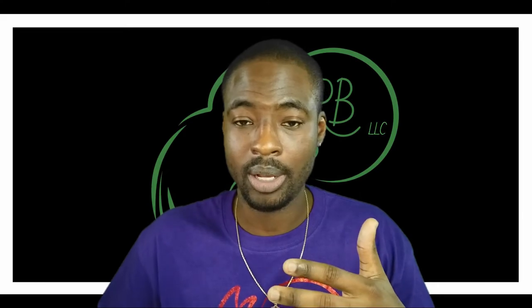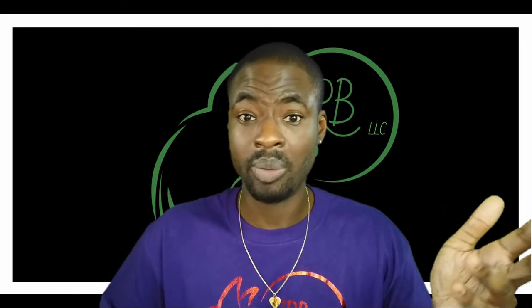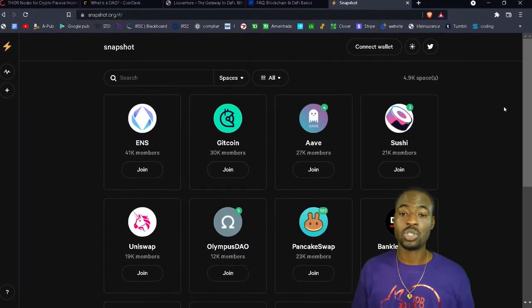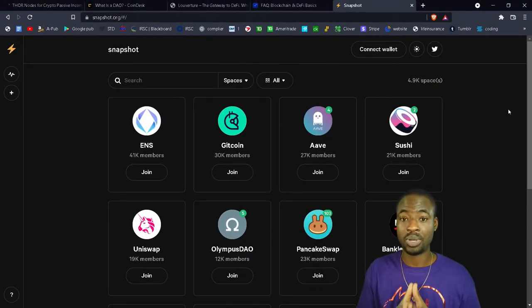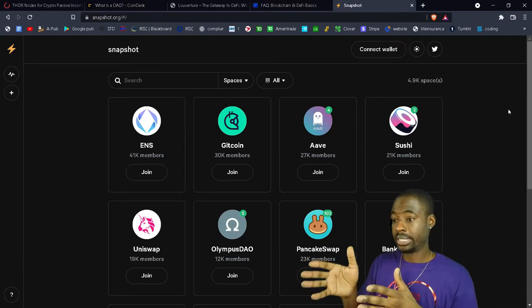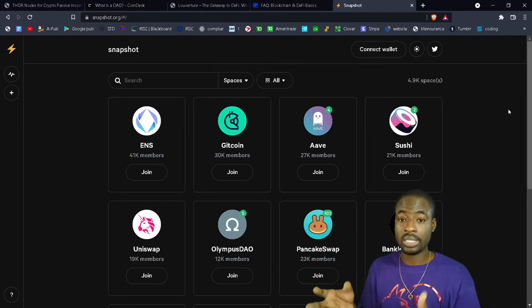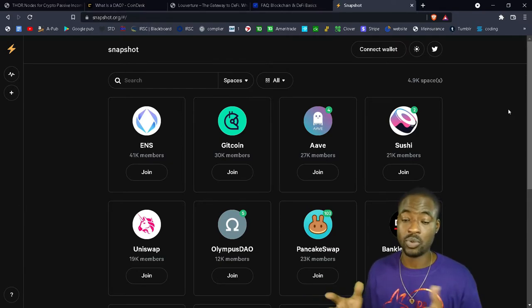And some DAOs, anyone can put up a recommendation and get it voted on. Other DAOs, it's a minimum. Like you have to own like 100 of the DAO token, or 1,000 or 1,000,000 of the DAO token in order to make a request. In which case, most of it is going to be done through the snapshot when it comes to the DAOs. And this is the snapshot website where most of the voting is done for all decentralized autonomous organizations.